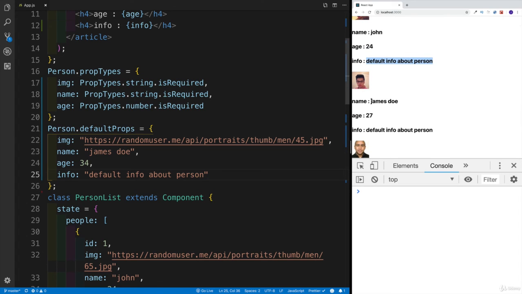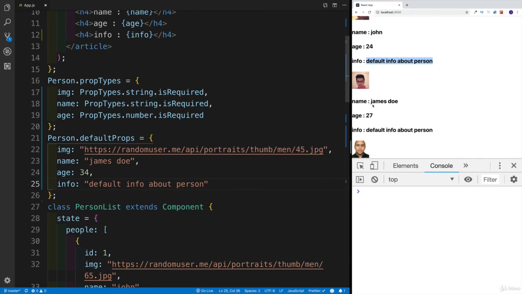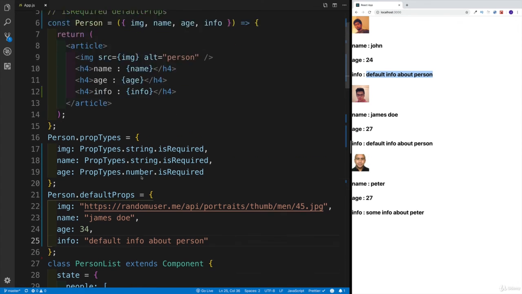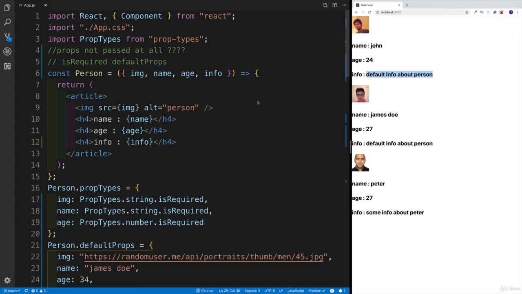If there's not going to be an image for, let's say, person number 2, then we're going to be inserting our default image, as well as the name. You can see that this is going to be James Doe. And this way, again, you can start structuring your applications where you're just not relying on the fact that the information is going to be there, but you have way more control over it.